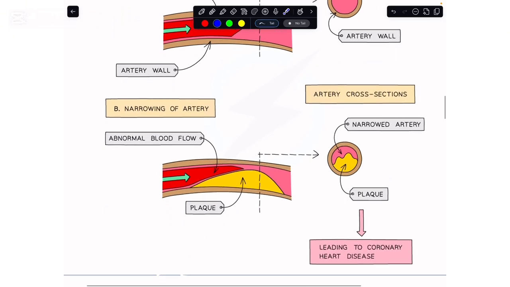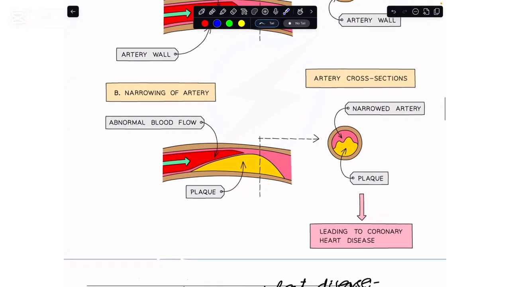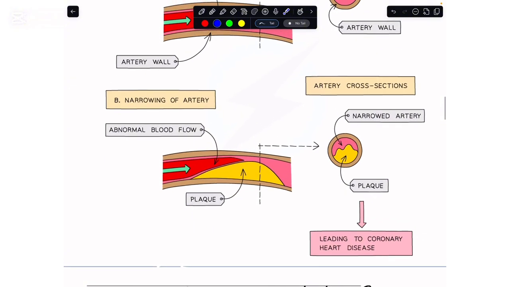Now, it so happens that for individuals who have high blood pressure, the pressure of the blood would be immense, and ultimately this would start to create some kind of stress on the inner walls of the coronary arteries.